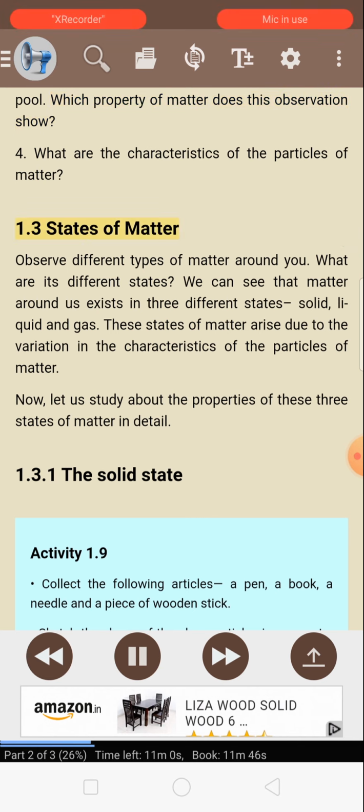1.3 States of matter. Observe different types of matter around you. What are its different states? We can see that matter around us exists in 3 different states: solid, liquid, and gas. These states of matter arise due to the variation in the characteristics of the particles of matter. Now, let us study the properties of these 3 states of matter in detail.